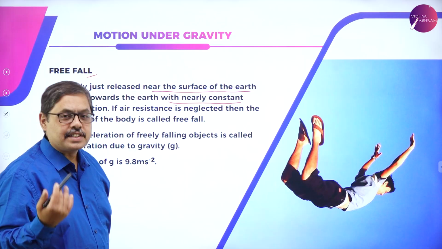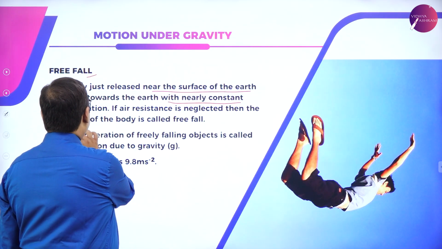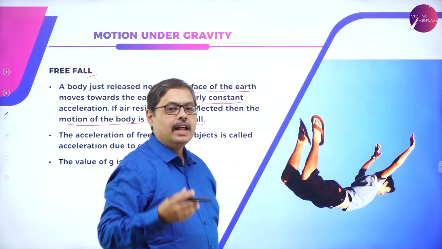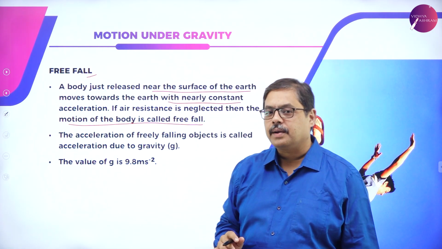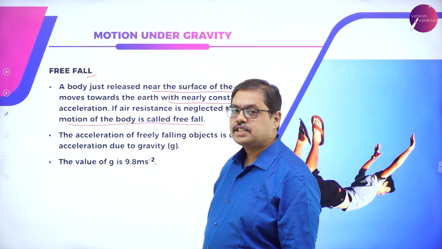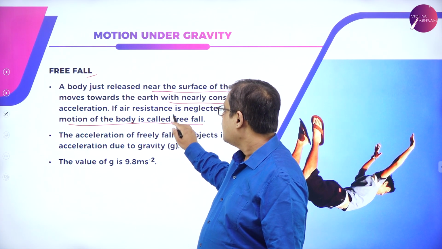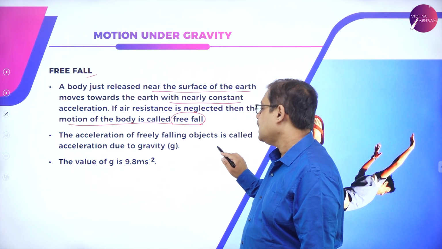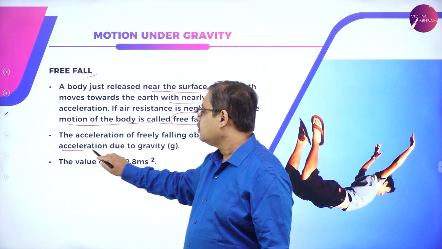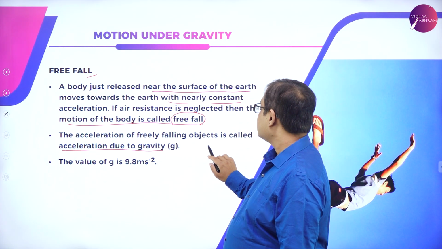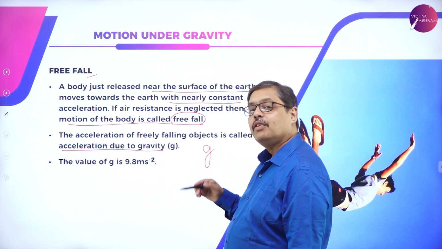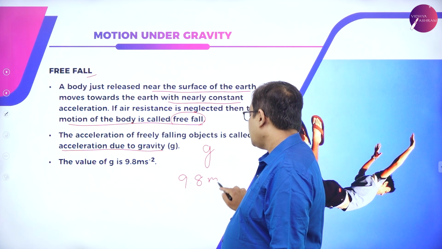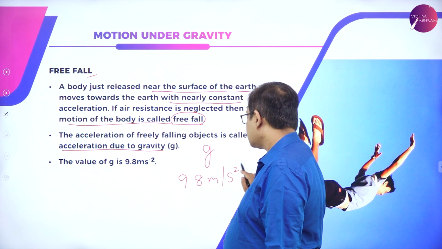If you neglect the resistance offered by air, then the motion of this body which is falling down is called as free fall. Any body which is coming downwards, when you neglect the resistance offered by air, can be called as a freely falling body. The acceleration of a freely falling body is called acceleration due to gravity. It is represented by g, and the value of g is considered generally to be 9.8 meter per second square.